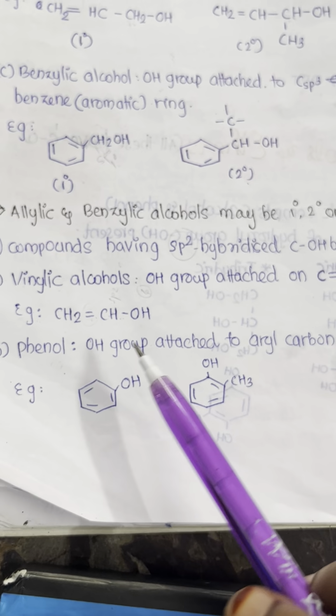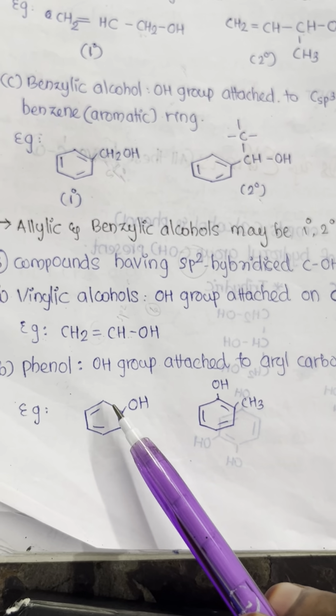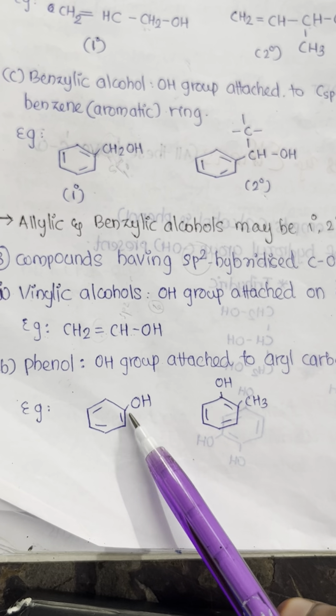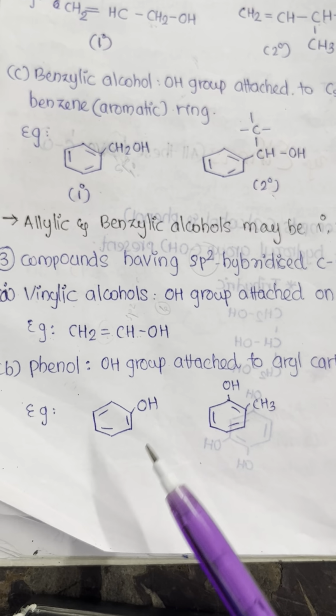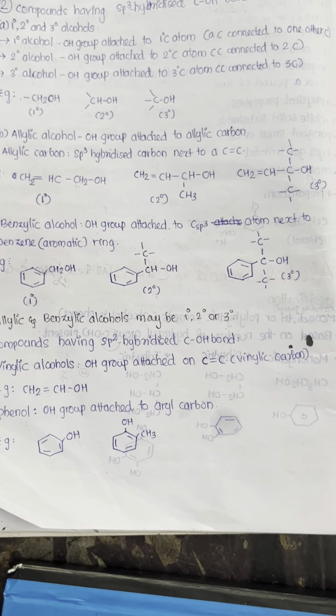Now what is phenol? If the OH group is attached directly to an aryl carbon. Aryl carbon means a carbon in an aromatic ring. So they are called phenols. This is methyl phenol. So this is the classification of alcohols and phenols. The next classification is for ether.